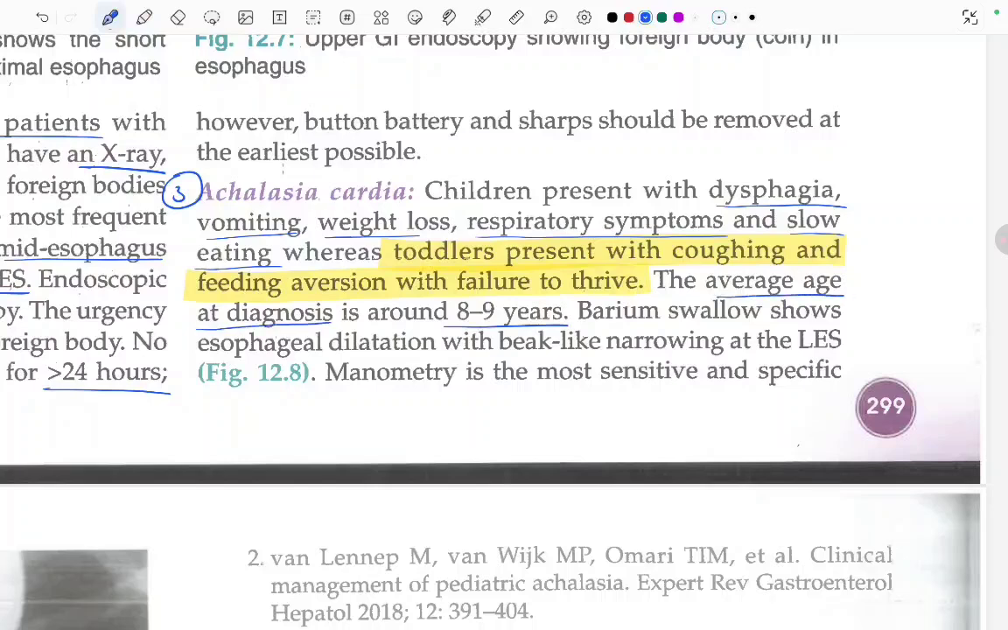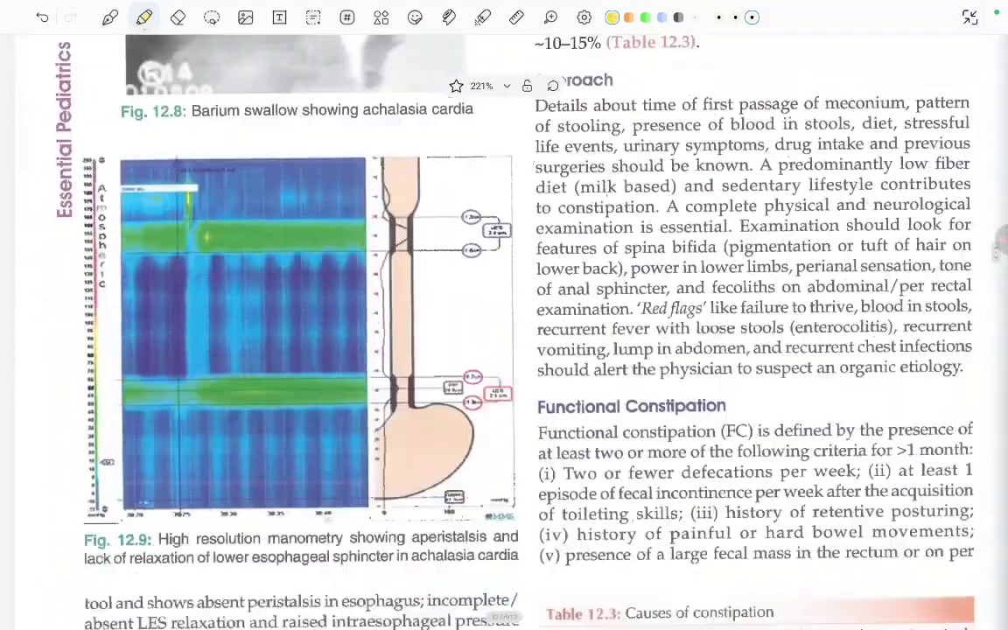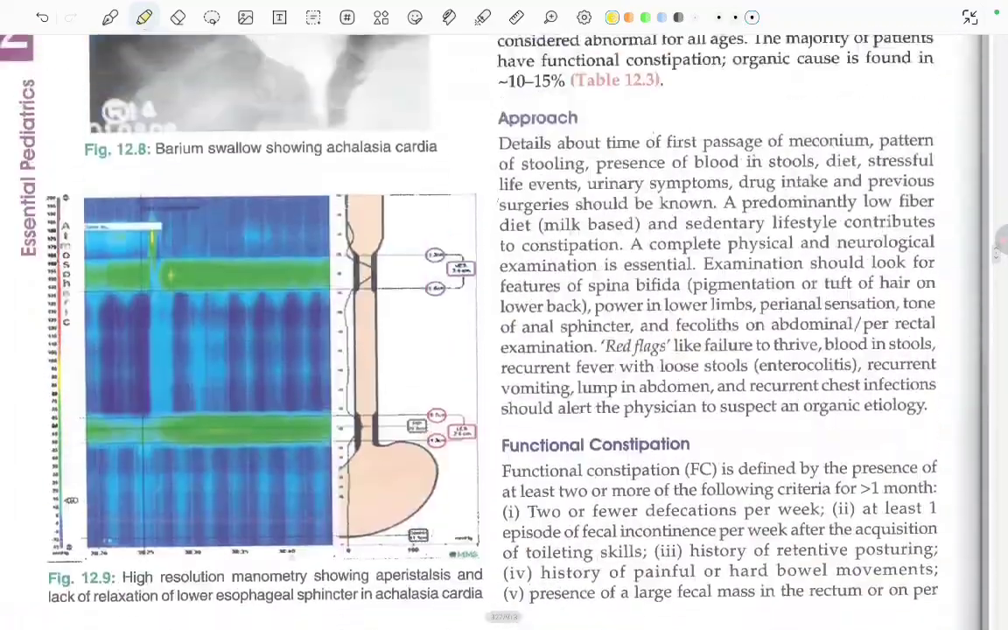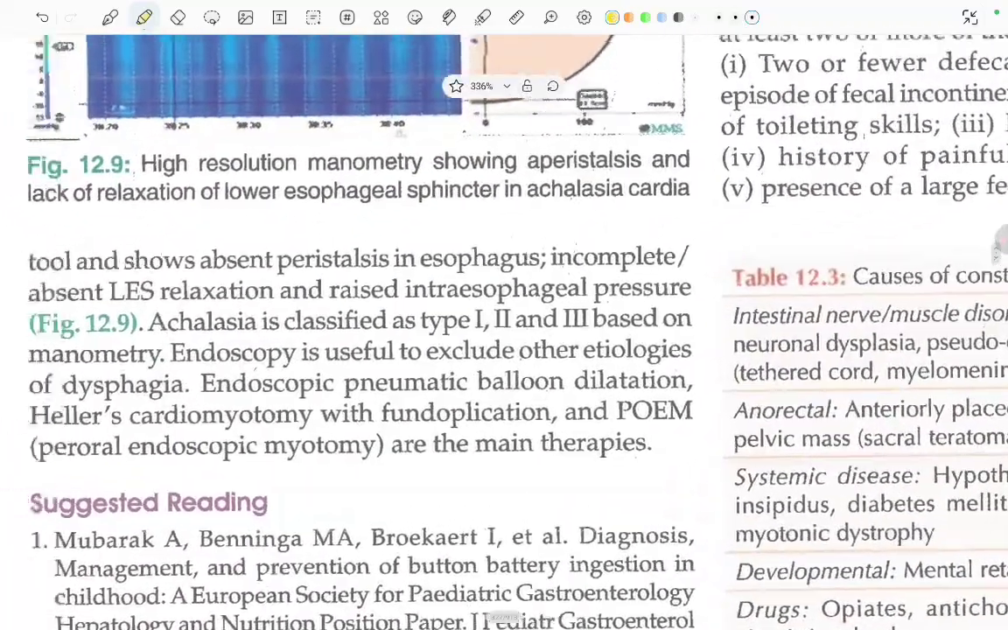Barium swallow shows esophageal dilation with beak-like narrowing at the lower esophageal sphincter. Manometry is the most sensitive and specific tool, and shows absent peristalsis in the esophagus.